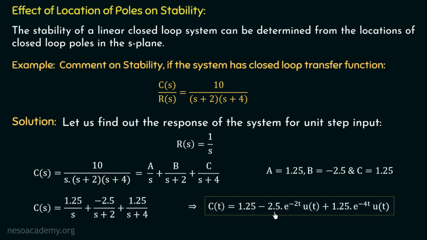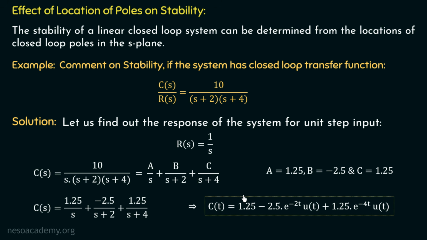Now if we observe the behavior of this output, we can see that there is one constant term and there are two negative exponential terms. So if we take the value of t equal to infinity, that is the steady state output, these two negative exponential terms will tend to 0, and hence we will have the steady state output equal to 1.25. And that's why we can say that this system is a stable system, because we are having a constant output.